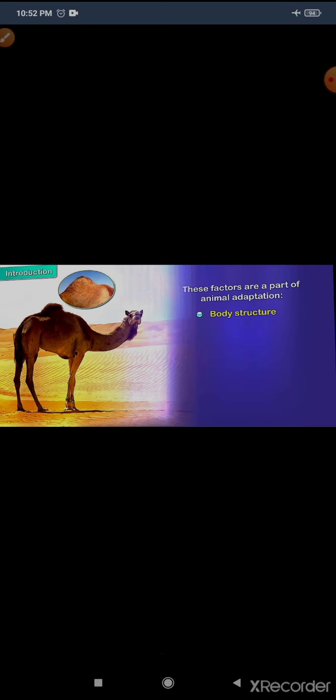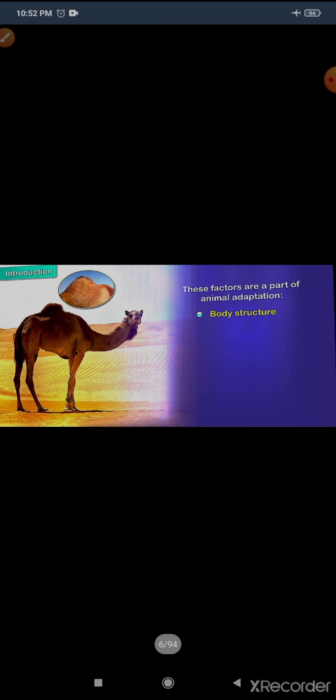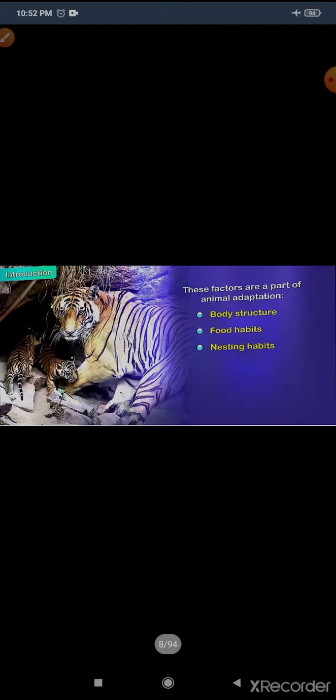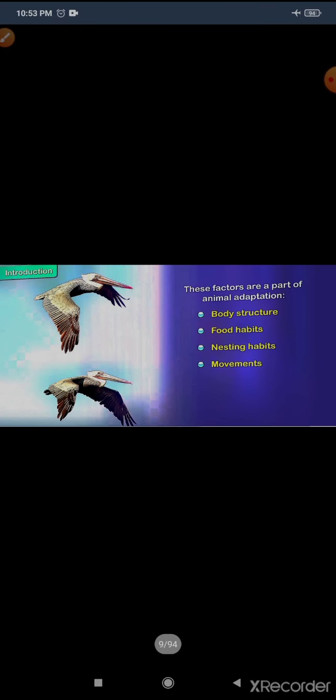These are part of animal adaptations. Its body structure: you can see the camel has a hump, in which it stores its food in the form of fat. Food habits, nesting habits, and lastly movements are a part of adaptation to its immediate environment.